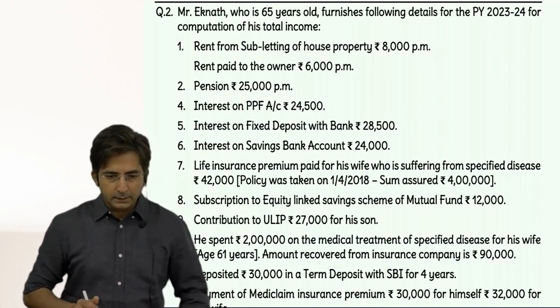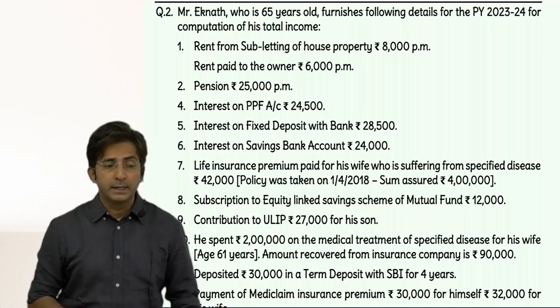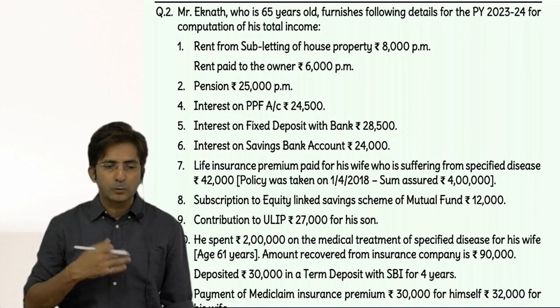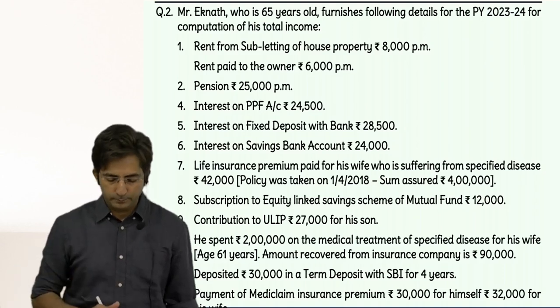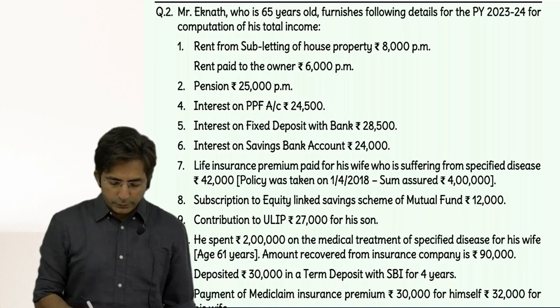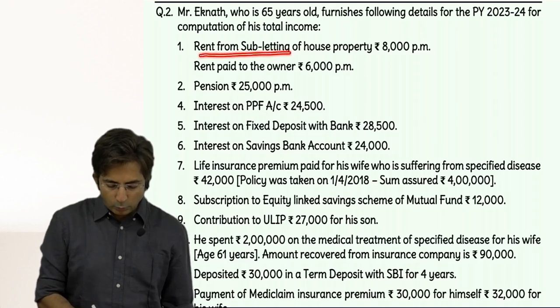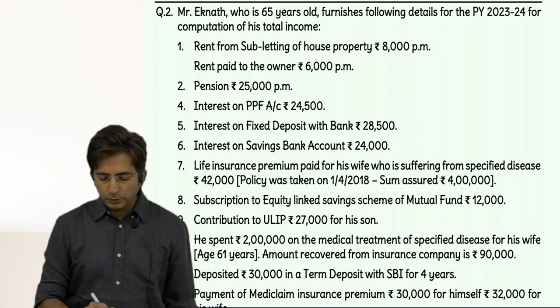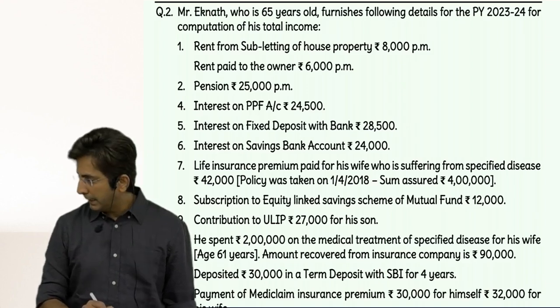For 80 GG, the condition was you should not receive HRA and you should not own any house property, neither you nor spouse nor minor children nor HUF. So in short, this should not be taken in 80 GG. Just take this whole thing in income from other source and the presentation will be 8,000 per month multiplied by 12. That will come in inner column.